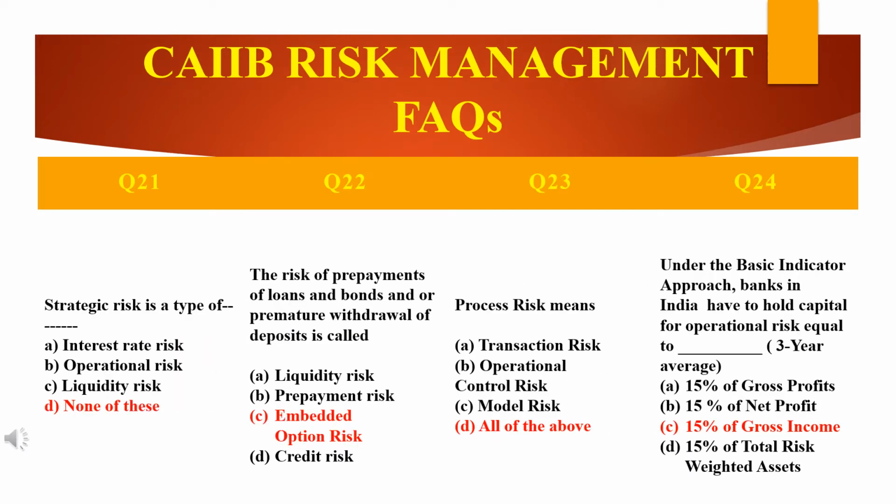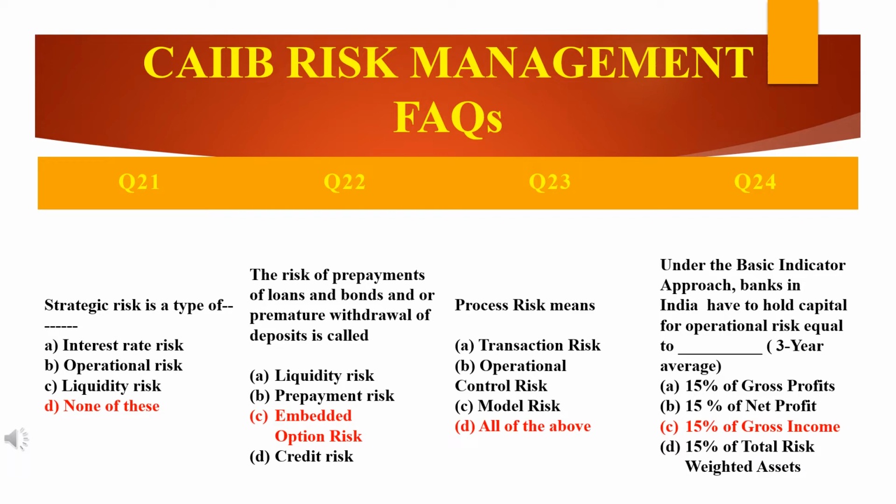Then friends, in this slide there are 4 questions. Just have a look here. We will move on one by one. The first question, the 21st question, is: strategic risk is a type of dash. There are 4 options given: interest rate risk, operational risk, liquidity risk and none of these. The answer is D, none of the above.